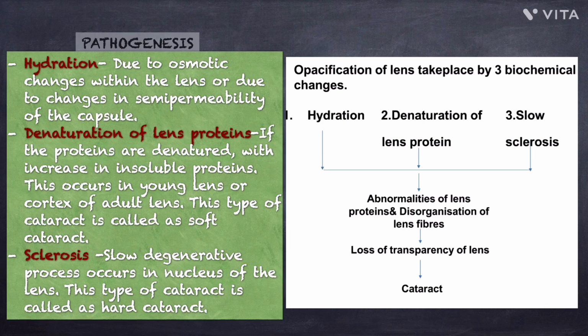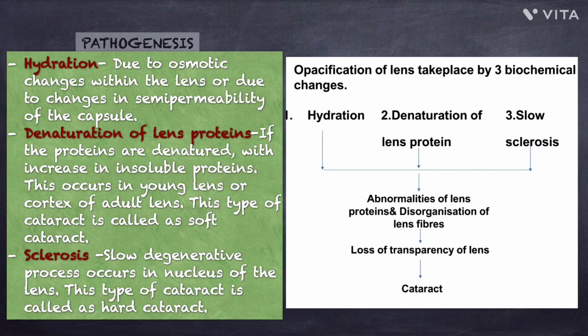So, how does the opacification of the lens occur? There are three major biochemical changes. First is hydration. Excess water enters the lens fibers, causing them to swell due to osmotic changes within the lens or due to changes in the semi-permeability of the capsule. The second is denaturation of lens proteins. If the proteins are denatured with an increase in insoluble proteins, they will aggregate and scatter the light instead of allowing it to pass through.